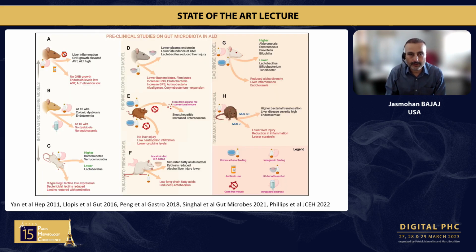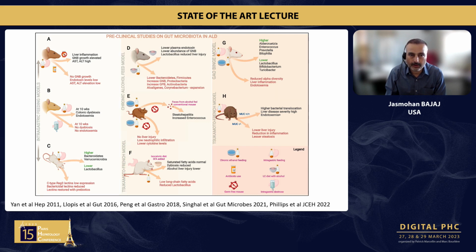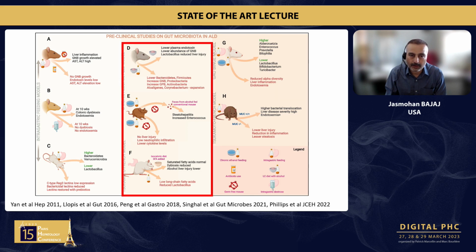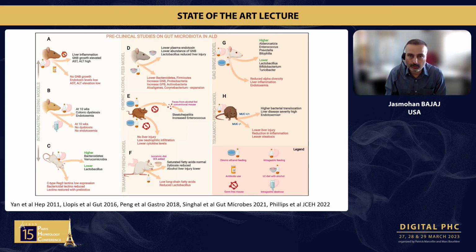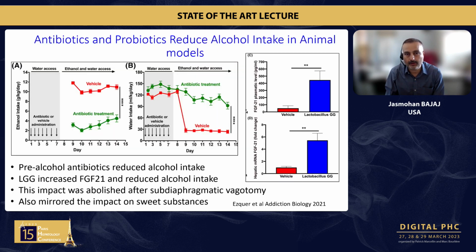You have this study in which preclinical treatments have shown multiple changes in microbiota with intragastric feeding models, with models that are the Tsukamoto model, as well as the binge models. So these tell you that at least in the preclinical settings, these could have a role in the microbiota, in the gut microbiota change. What about addiction as a whole?